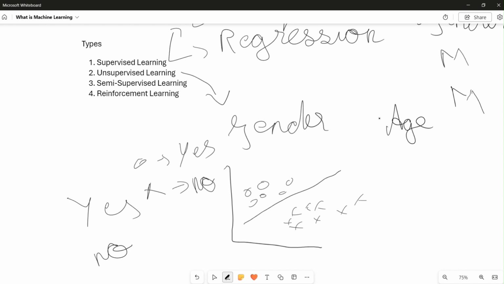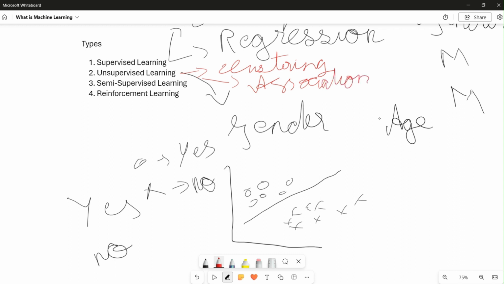So in unsupervised learning, there are three techniques: clustering, which I have mentioned below, and then association, and then finally dimensionality reduction. Clustering is based on the input data. We will be clustering and finding the patterns hidden in that data. So we can uncover the patterns which are hidden in our data, which we can't see with our eyes, but the models can view them.